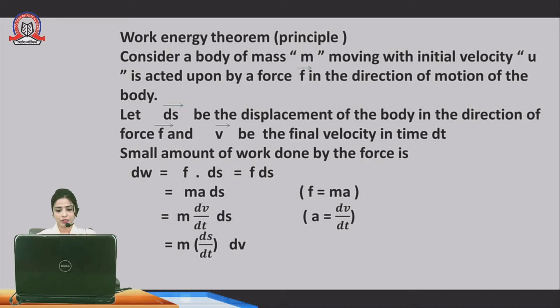Now the next equation. What we have done is interchange the positions of dv and ds. So m is equal to ds upon dt into dv.